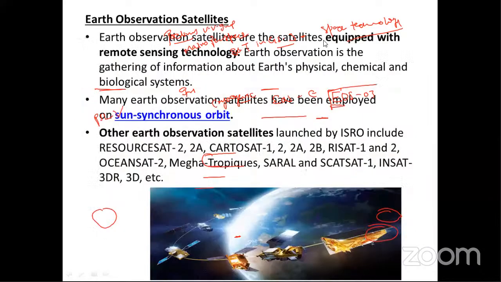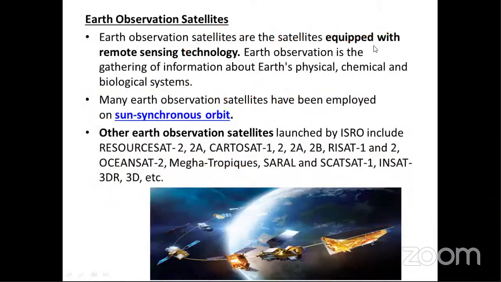Now, first of all, we look here. What is an Earth Observation Satellite? This EOS was the Earth Observation Satellite that was launched. Earth Observation Satellites are satellites equipped with remote sensing technologies. What is the meaning of remote sensing technology? It means it will capture images, important topographical images of the entire Earth. Obviously, the types of soil, vegetation, and topographic pictures will be very easily captured by this type of satellite.